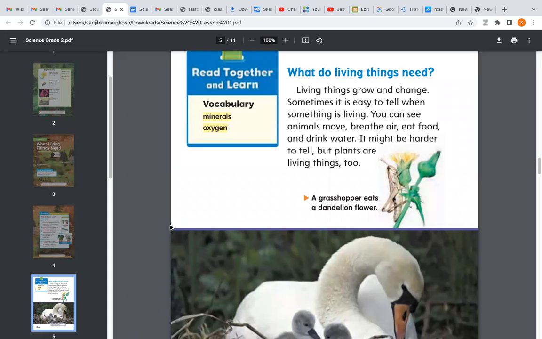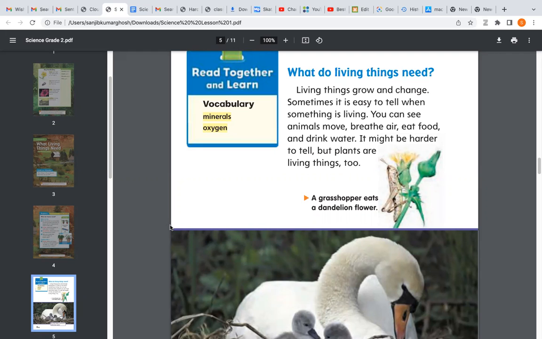What do living things need? Living things grow and change. Sometimes it is easy to tell when something is living.